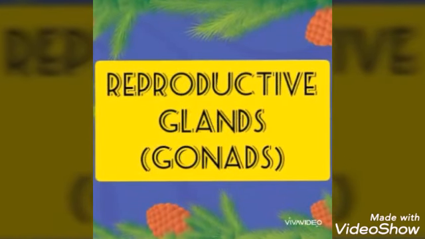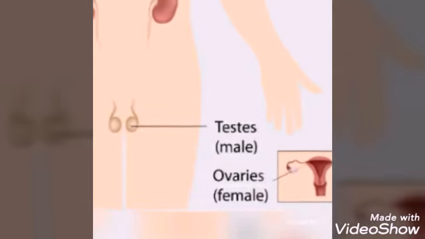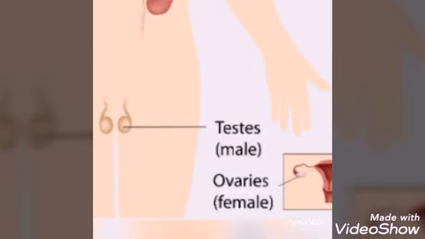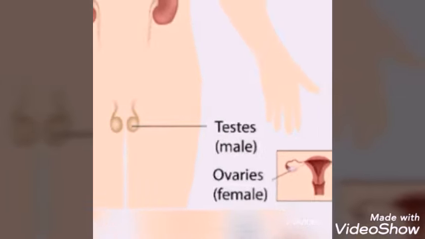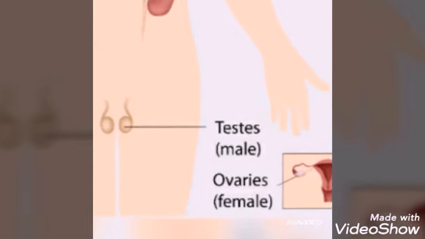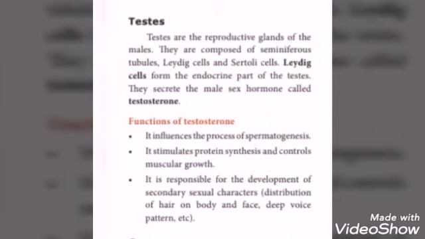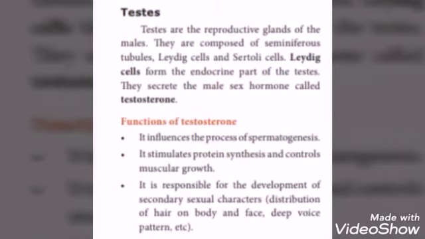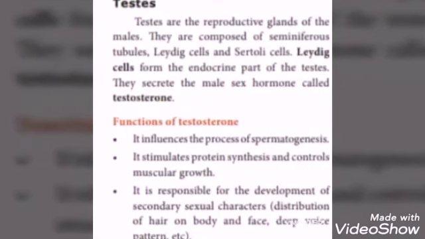Next, endocrine gland is reproductive gland, gonads. Testes in male and ovaries in female. Testes are the primary sex organ in male. They are composed of seminiferous tubules, Leydig cells and Sertoli cells. In these, Leydig cells form the endocrine part of the testis. This endocrine part of the testis secretes the male sex hormone called testosterone.